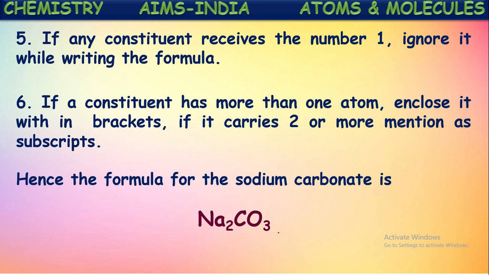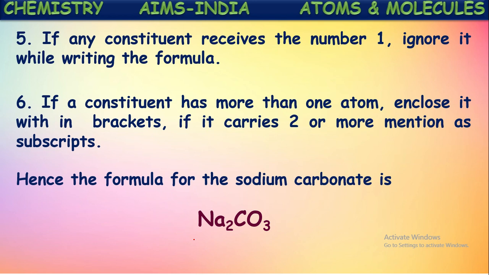Now as it is 1, we have eliminated it, we didn't write that number 1. And 2 is written. If there is more than one atom and we are writing that number, then those should compulsorily be kept in a bracket. So in this way, molecular formulae of compounds are written by using the crisscross method.